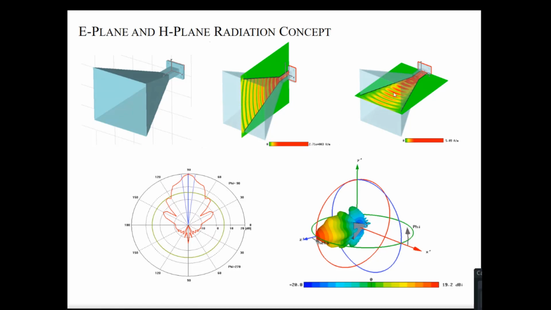And you know how the magnetic fields are oriented in a waveguide. So the plane which contains the magnetic field, and you try to find what is the radiation pattern in this plane, gives you the H-plane pattern.